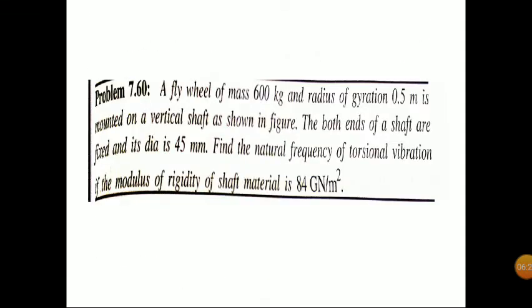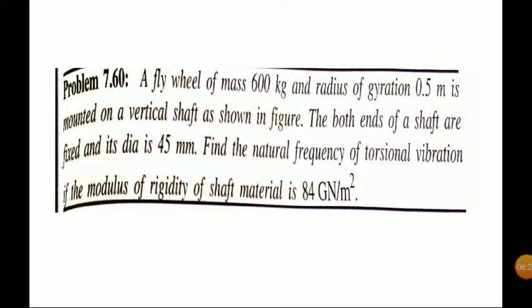So next we are going to a problem. A flywheel of mass 600 kg and radius of gyration 0.5 meter is mounted on a vertical shaft as shown in figure. Both ends of the shaft are fixed and its diameter is 45 mm. Find the natural frequency of torsional vibration if the modulus of rigidity of the shaft material is 84 giganewton per meter square.